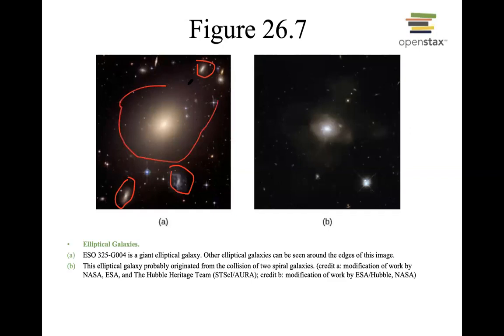And this fuzzy shape that you see from here to here is basically the halo region that contains a lot of dark matter. This region is what we normally call the halo, which contains most of the dark matter.